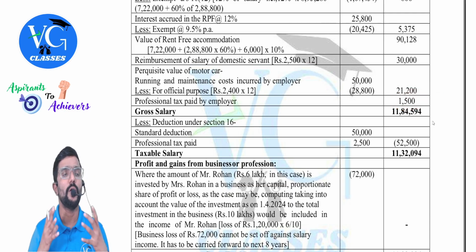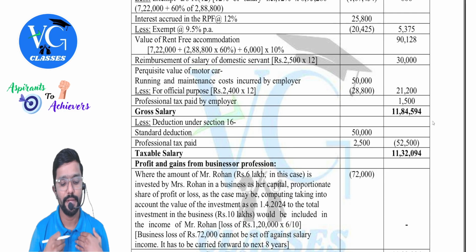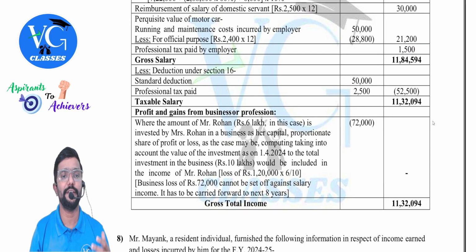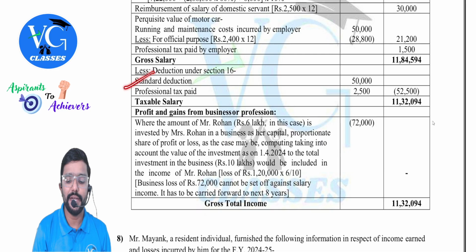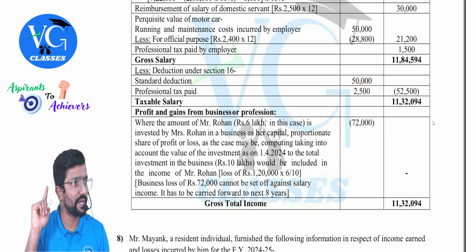1,500. We call this as obligation of employee met by employer. So you will get a gross salary of 11,84,594. Deductions under section 16: standard deduction always available. Guys, question will not mention about this, but still you have to give it, 50,000. Then profession tax paid 2,500. Because both put together you have to give deduction.